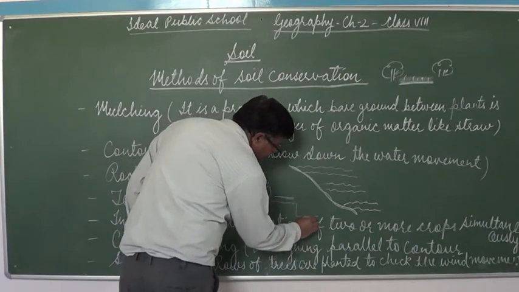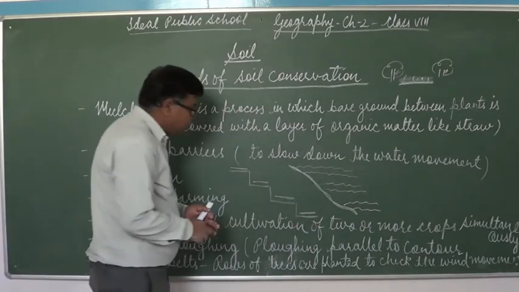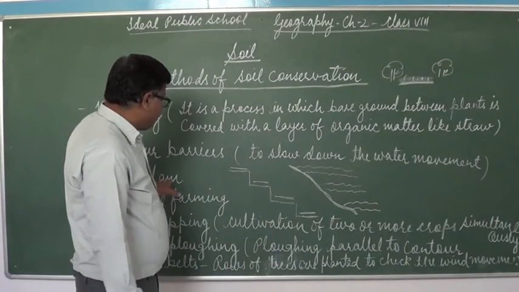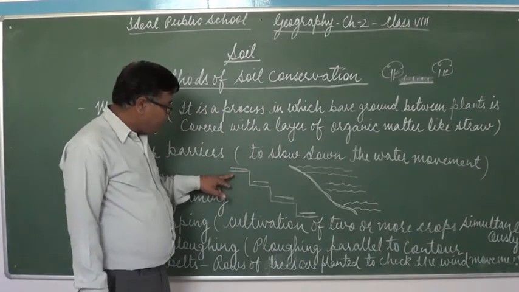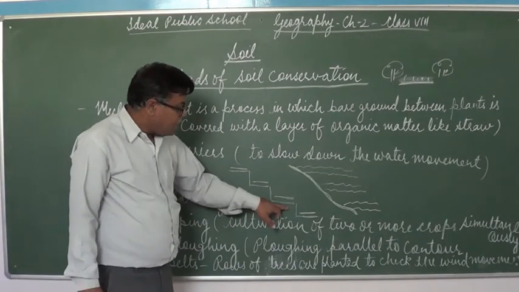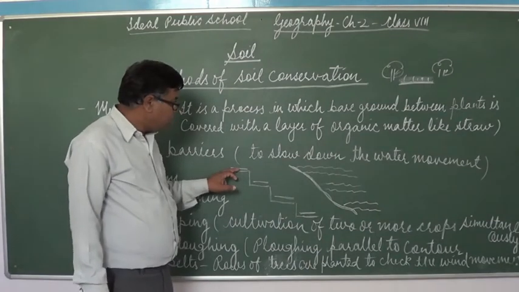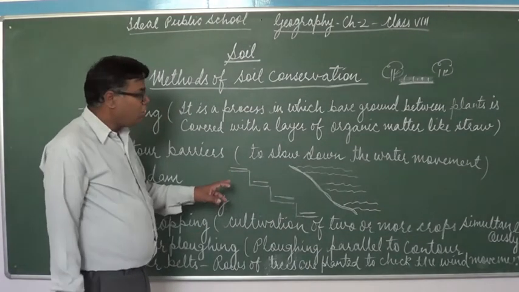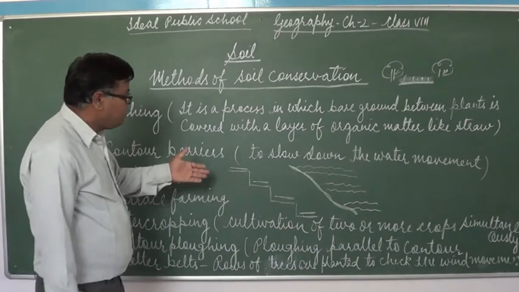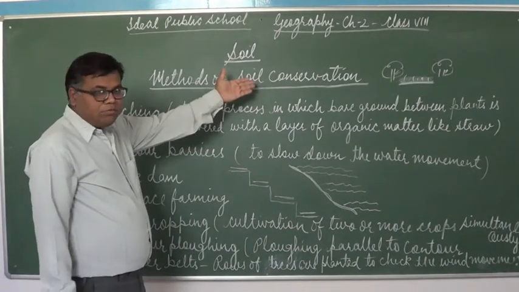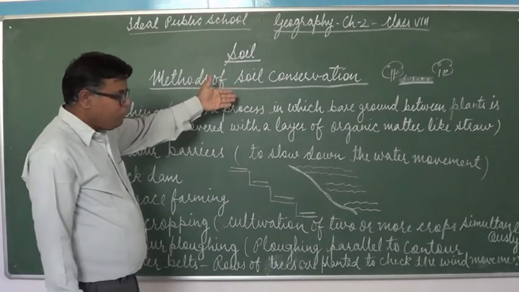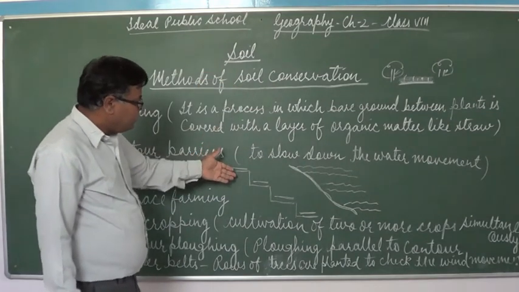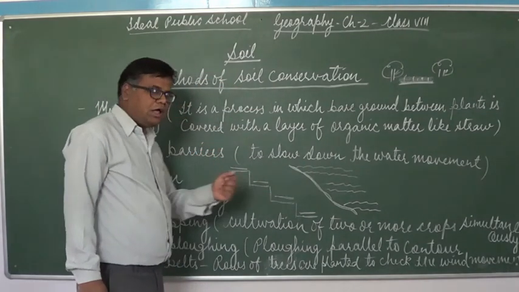This is the method of terrace farming. They build large steps, and on these steps they grow their crops. The farmers grow their crops in order to save the crops from the heavy rainfall, and thus it stops the soil erosion as well.